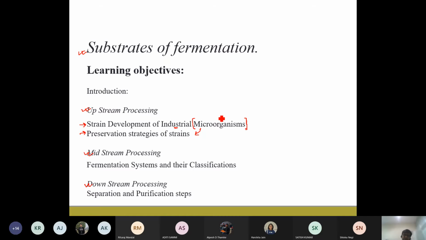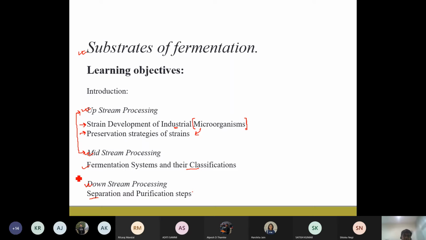In the midstream processing, we will be studying the fermentation system. What are the different bioreactor designs that are there, and how do we select those bioreactor designs depending upon your targeted biochemicals you are going to produce and their classifications, and all those things we are going to see. And in the downstream, we'll see what the separation and the purification steps are. So in this particular topic, we will mostly focus on the upstream and midstream things.